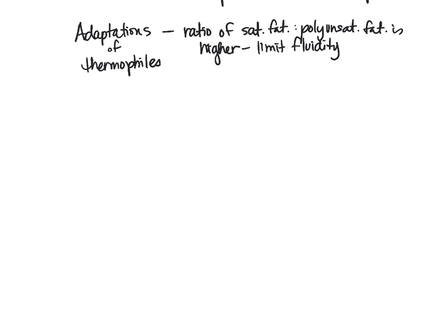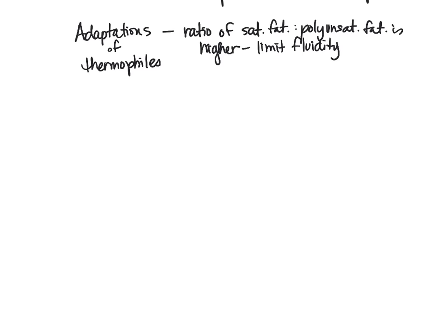Fluidity. So again, we're going to have more saturated fatty acids in this case than polyunsaturated or just unsaturated fatty acids, because we want to try to make it less fluid, because it's going to be in an environment of high heat, which is going to be making things move around more on its own. So in order to combat that, we're going to have a higher ratio of saturated fatty acids to unsaturated.